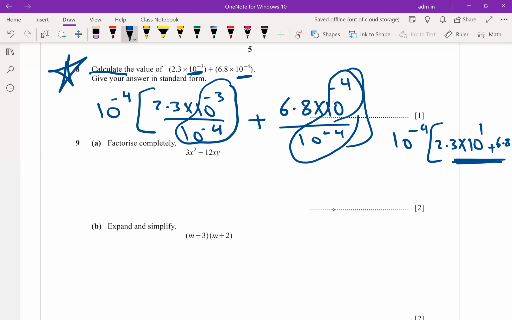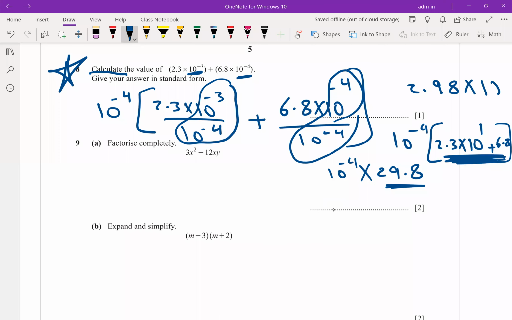Simplify your answer. It's 10 to the power of -4 multiplied by, and give me the final answer inside the bracket: 2.3 times 10 plus 6.8, which is 29.8. Is it now written in standard form? You have to reduce this value to be between 1 and 10. So the final answer will be 2.98 times 10 to the power of -3.